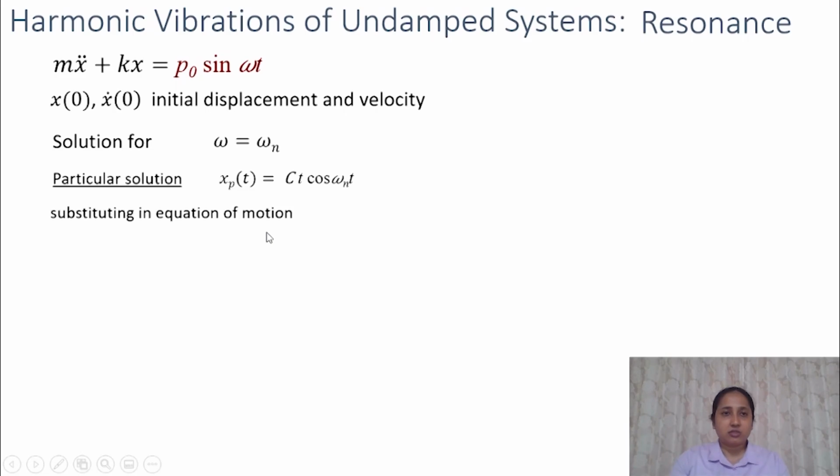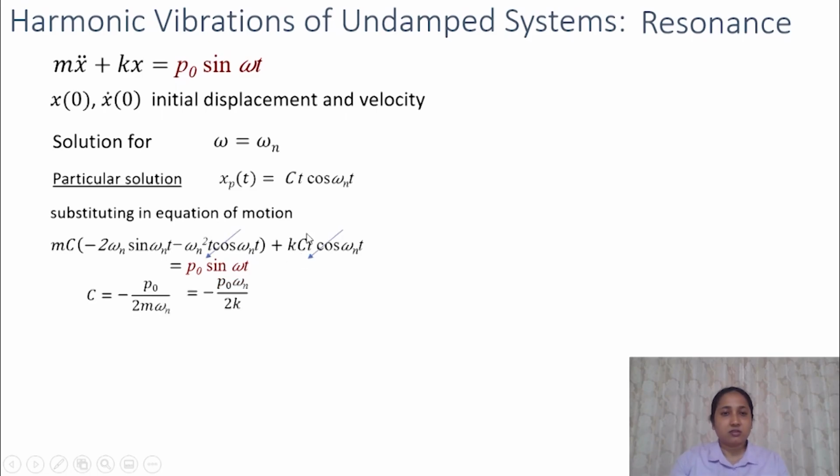So when you substitute this in the equation of motion, we will get an expression like this. Since we are solving for omega equal to omega n, this omega will be equal to omega n. So in this equation, the cos omega nt terms will cancel out each other because m omega n square is equal to k. So this will be cancelled out. So we can equate the sine terms.